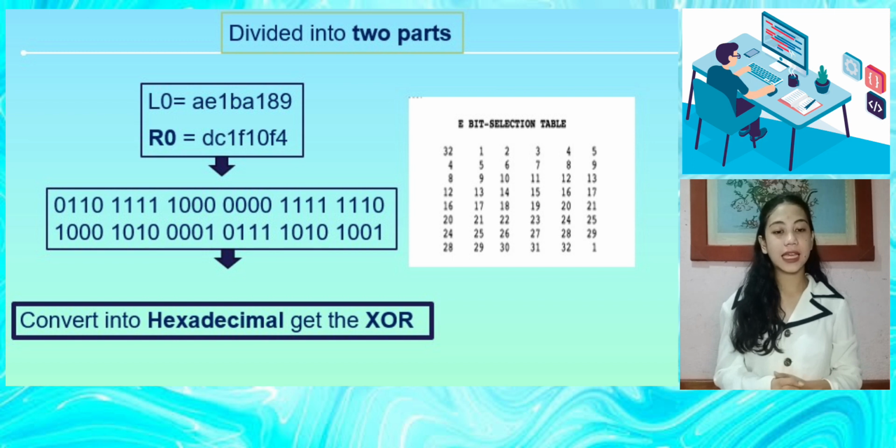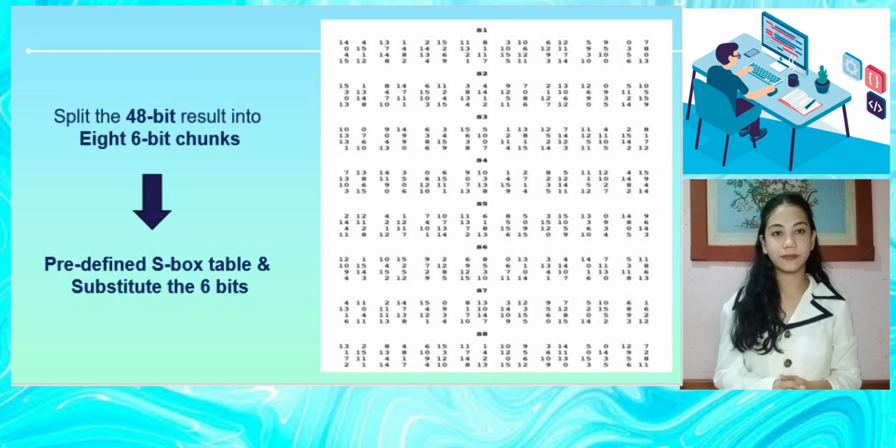So convert it again into binary digits and apply the E-bit table, and the result is in our presentation. Then convert it again into hexadecimal to get the XOR of it. The key 1 we got earlier is needed here, and we add it to R0.